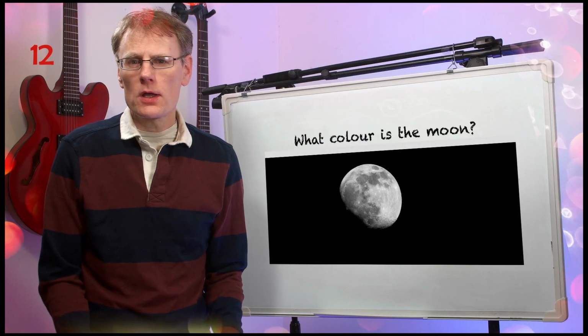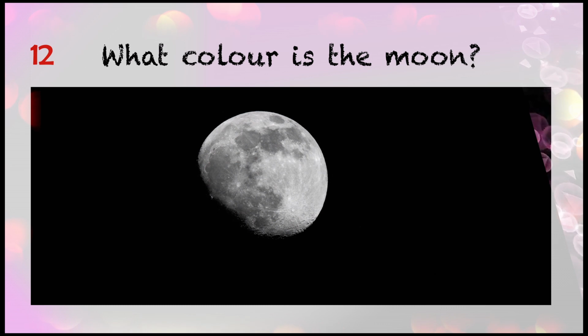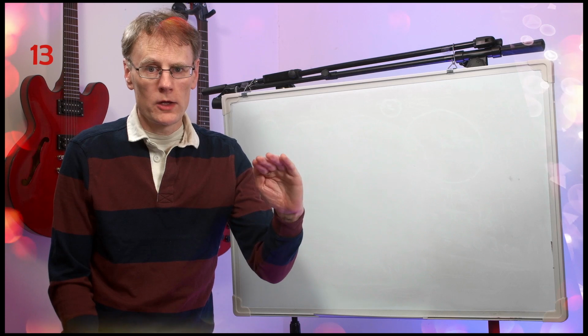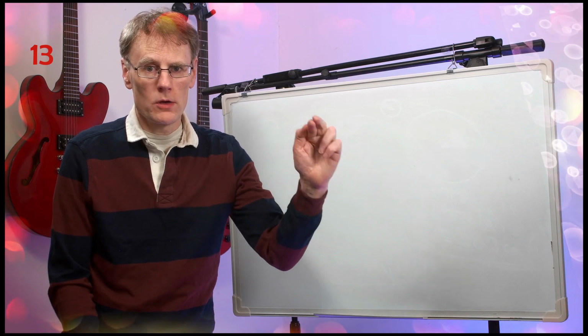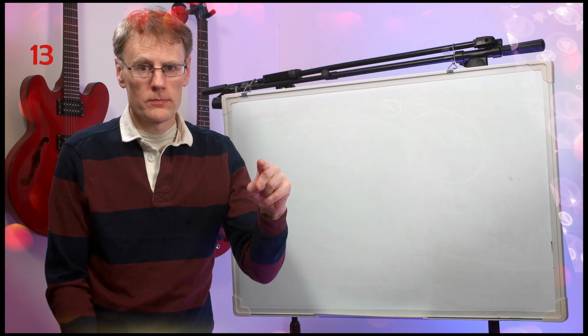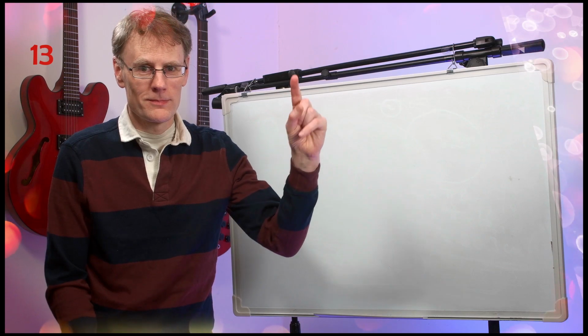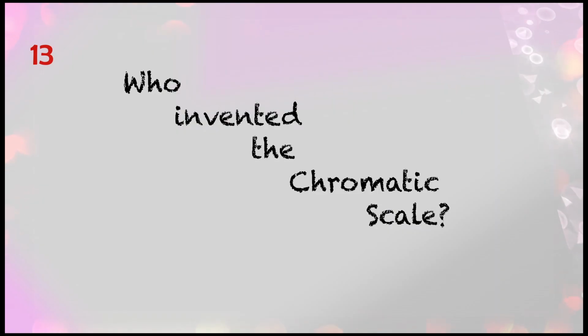Another one on colour. What colour is the moon? Next question. Who invented the chromatic scale? The chromatic scale is the musical scale which goes up in every semitone. It sounds like this. Who invented the chromatic scale?